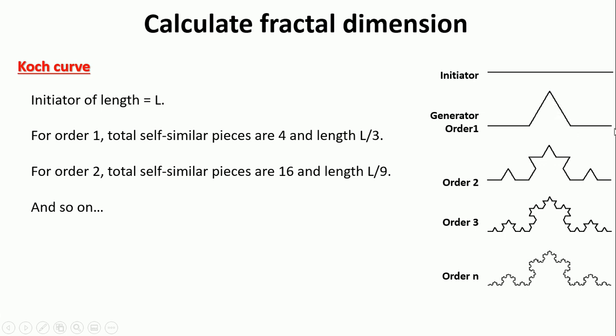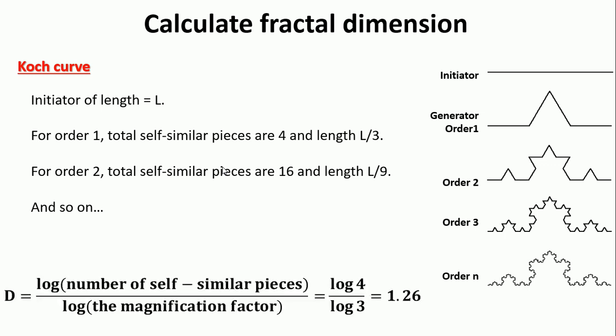So for the initiator of length L, for order 1, the number of self-similar pieces is 4 and each has length L by 3. For order 2, the total self-similar pieces are 16 and each length is L by 9, and so on.